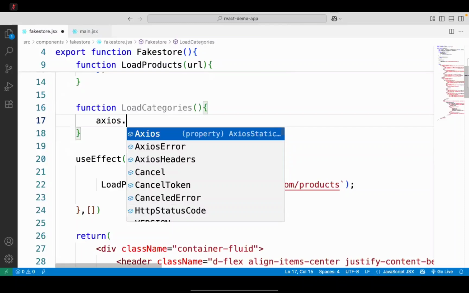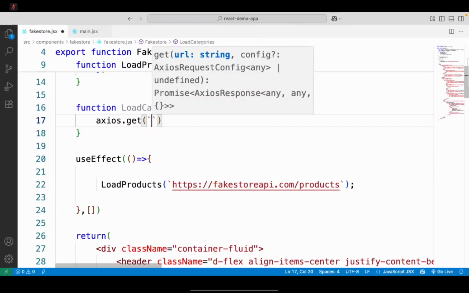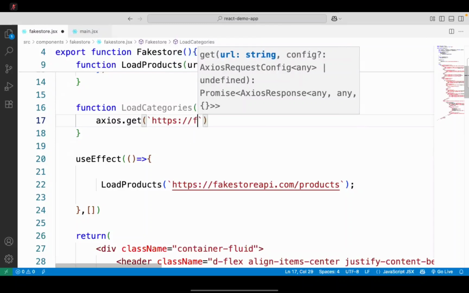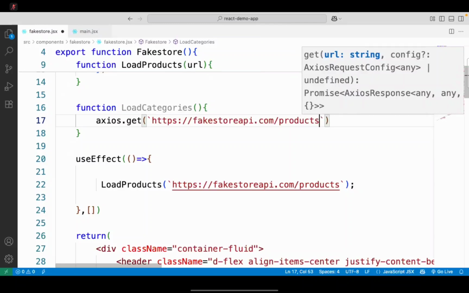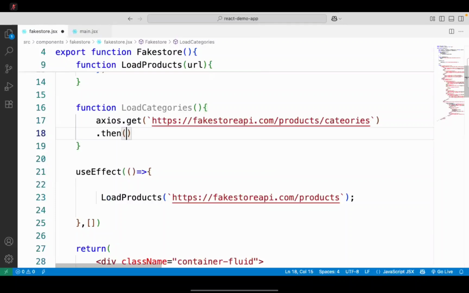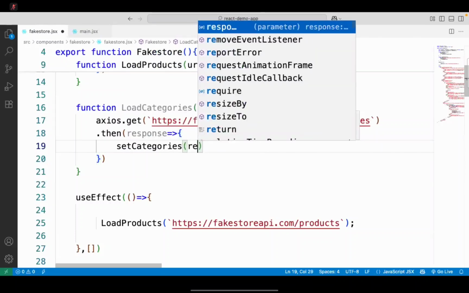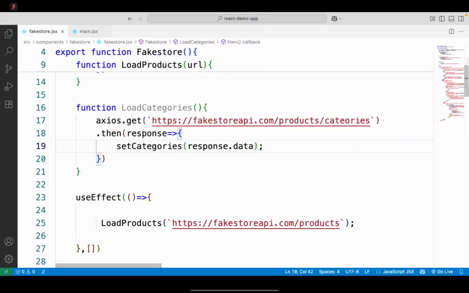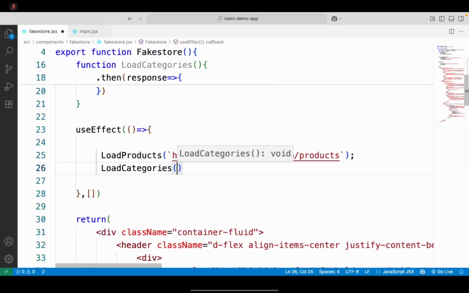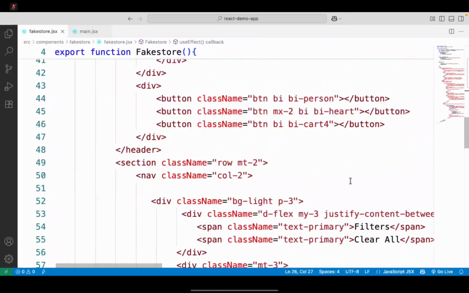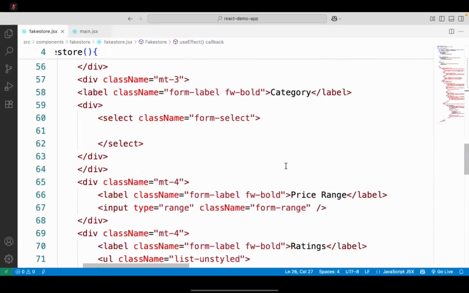So I will use axios dot get. What is the URL? https colon fakestoreapi.com/products/categories. It is returning all the categories. Then get the response and put setCategories into that response dot data. Now categories should load along with loadProducts, loadCategories also. Where to display categories? Categories must be displayed in the left panel nav bar in this drop down.